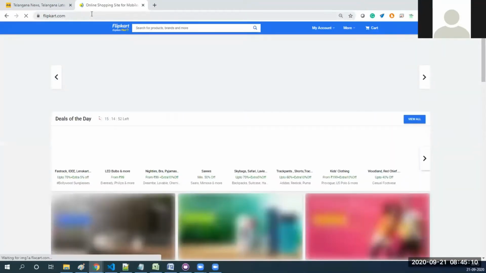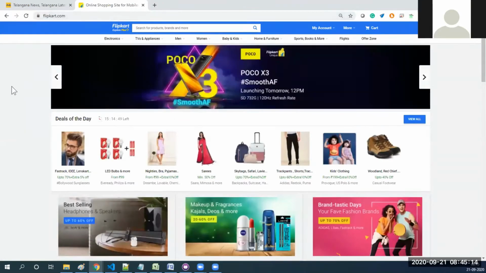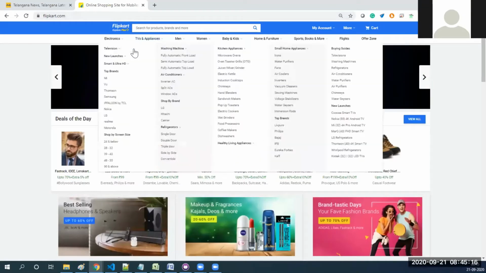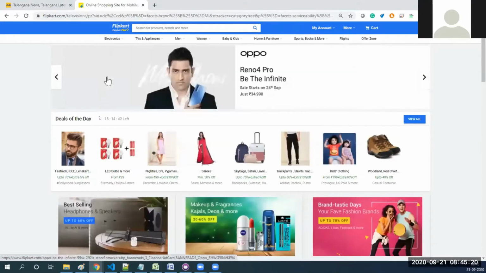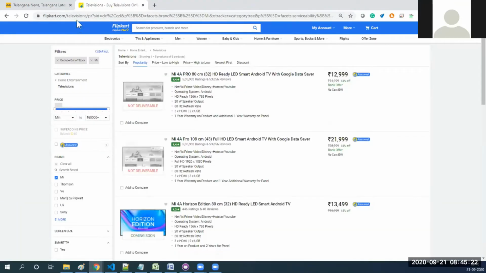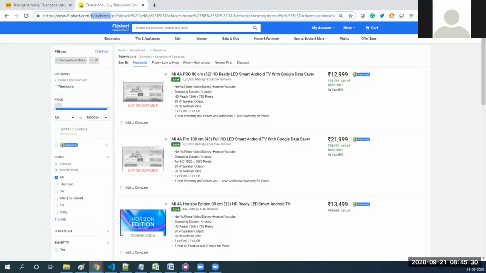So now what is flipkart.com? It is a website, okay? Yeah, it is a website, and here there are so many pages. For example, when I click on mobiles, it is going to some kind of category, like maybe televisions, etc. Now we can say that it is a web page. The entire thing, we can say, is a web page.